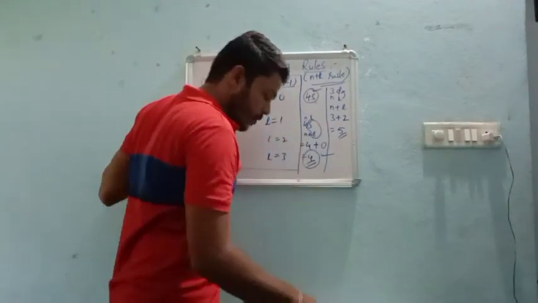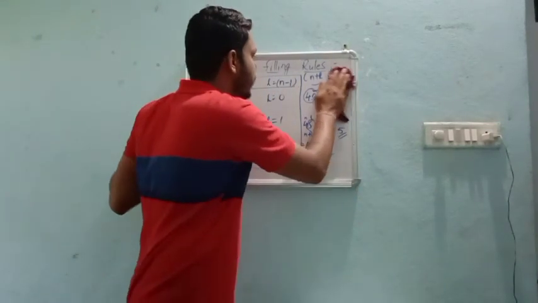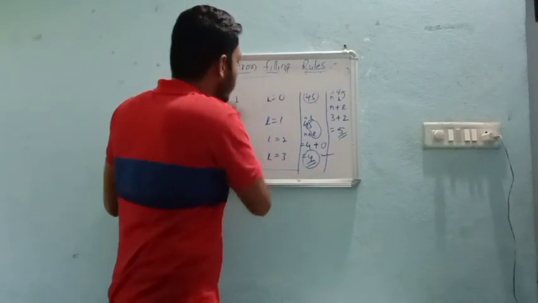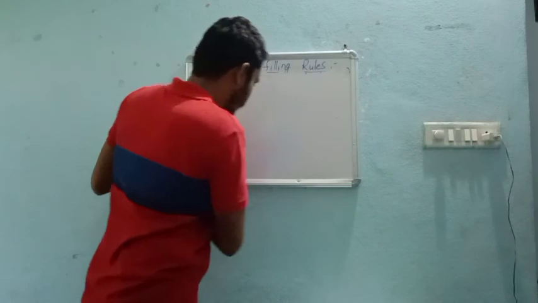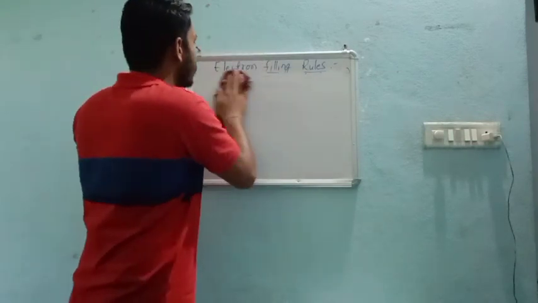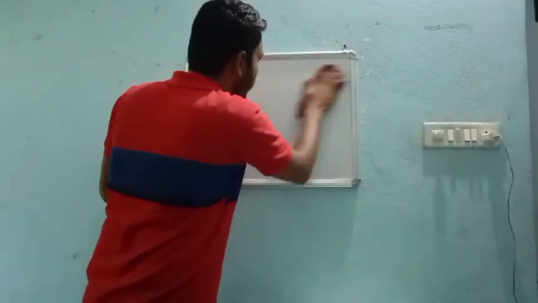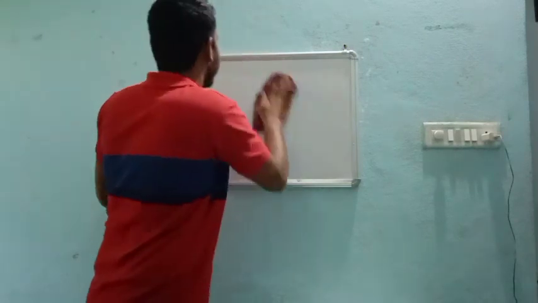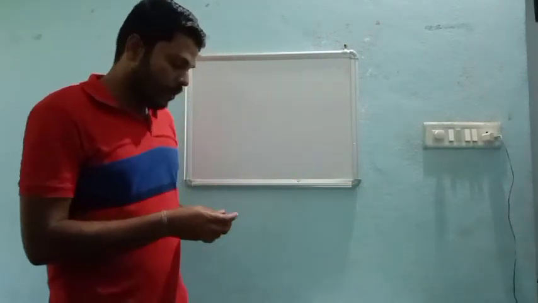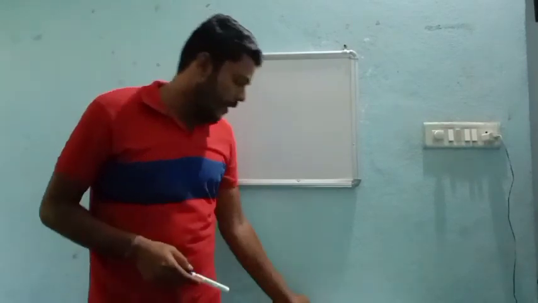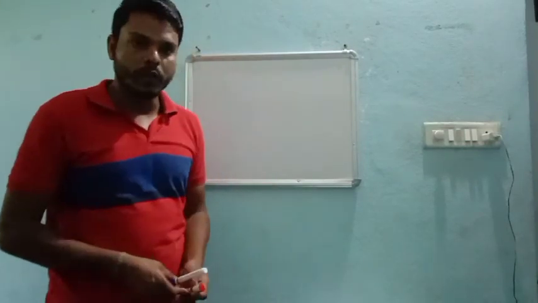Questions like this may be asked, right? So this is all about the electron filling rule, and these three rules are very important for writing the electronic configuration for any atom or molecule.